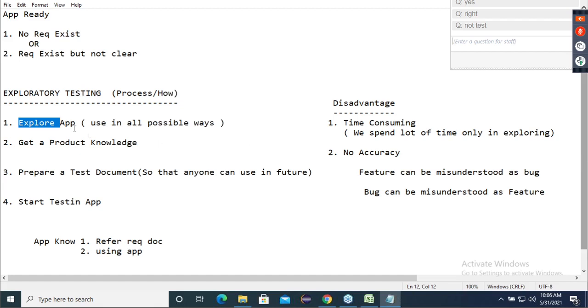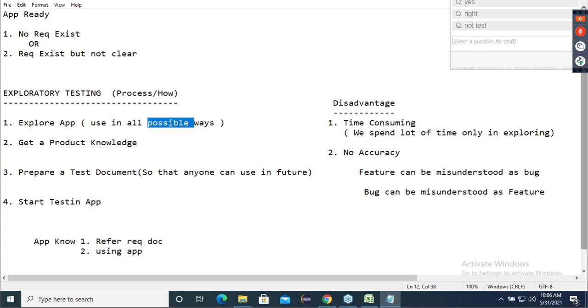Okay, listen. When I say explore the application, it means take the application and use it in all the possible ways. See, the first time when you are using WhatsApp or Gmail, no one has given you the training, guys. Yes or no? Did anyone give you the training? No. Correct. No one has given us a training.